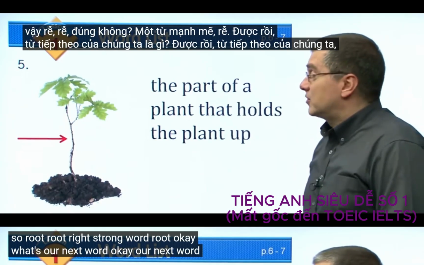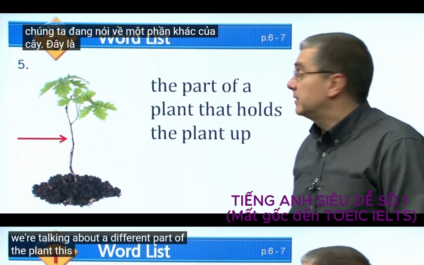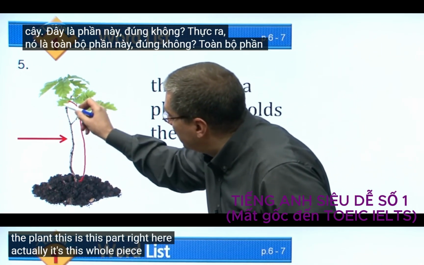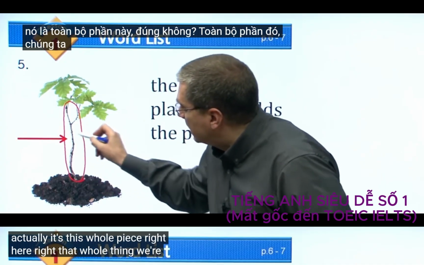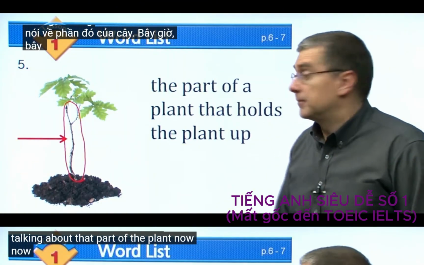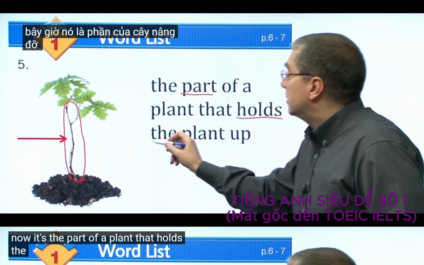Okay, our next word, we're talking about a different part of the plant. Actually, it's this whole piece right here, right? That whole thing. Now, it's the part of a plant that holds the plant up.